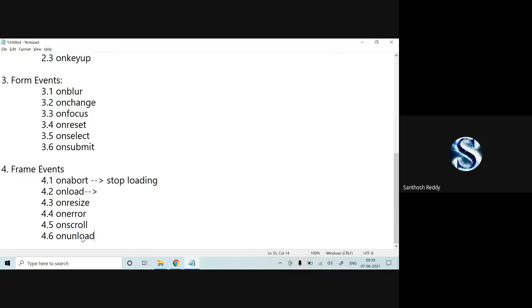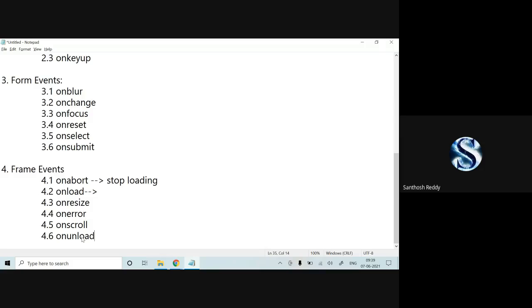Onabort: when you want to stop loading of any document, we can make use of onabort. Onload: when your document or image is loading to the web page, at that time we can make use of onload. Onresize: when you want to resize the document, we can make use of this event.